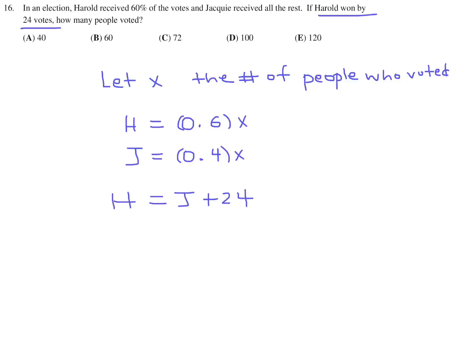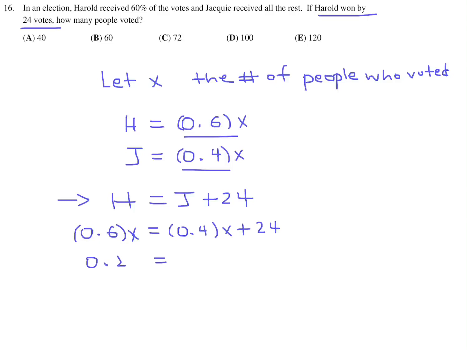Okay? So now we can plug in these values into this equation. So H is 0.6x, and J is 0.4x plus 24. Subtract the 0.4x from the other side and you get 0.2x is equal to 24, and therefore x is 24 divided by 0.2.